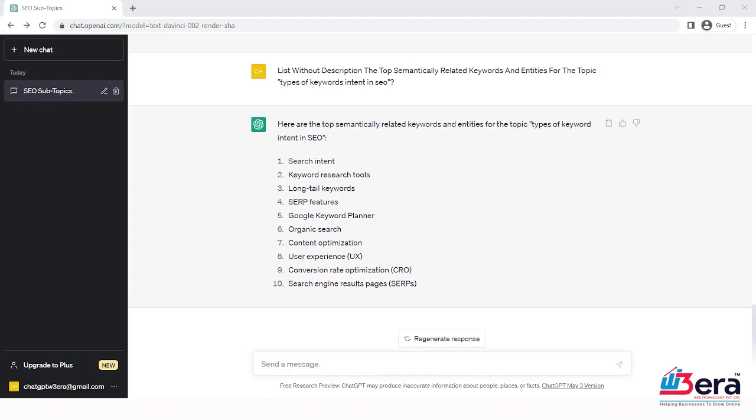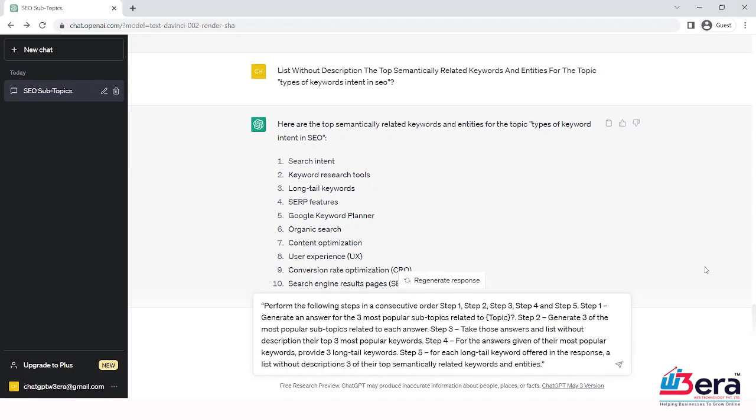prompt by telling ChatGPT to perform a series of steps. Here is an example. Perform the following steps in consecutive order: step 1, step 2, step 3, step 4, and step 5. I'll just put in the example like this. In step 1, like I mentioned previously, generate an answer for the three most popular subtopics related to the topic, whatever topic you wish to put in.